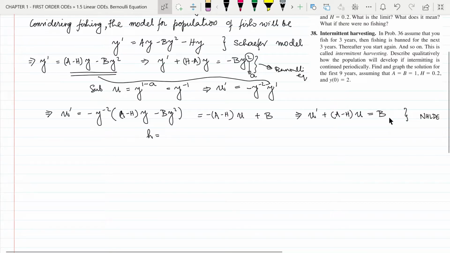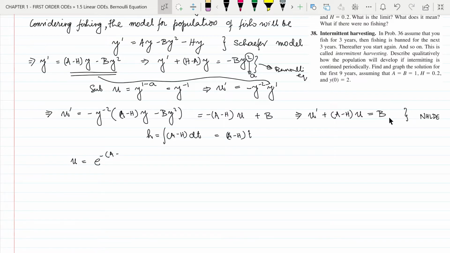So we have capital H equal to integration of a minus h dt, which is equal to a minus h t, and u equal to e to the power minus a minus h t multiplied by integration of e to the power a minus h t times b dt, because b is r of x, plus constant of integration c.